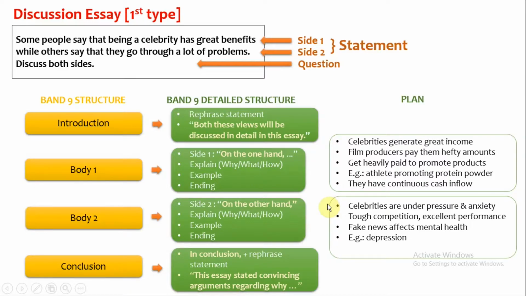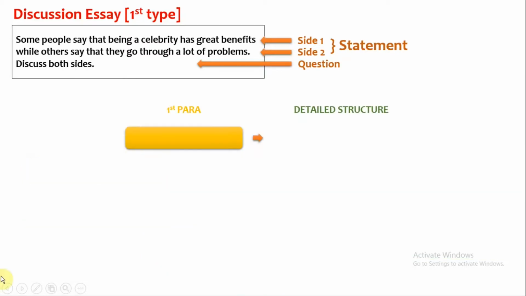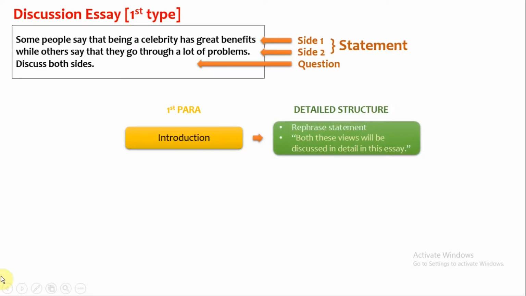Finally, provide an ending sentence summarizing this para. I can say all this affects their well-being and happiness. Body 2 is done. Great. You must first do this type of planning on your question paper and only then proceed to writing essay on your answer sheet. The first para of our essay is the introduction.